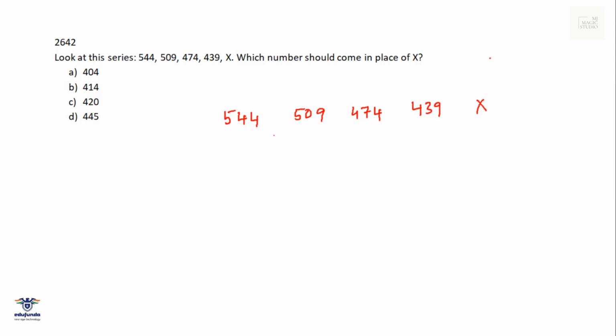44 minus 9 is 35. Now 9 gone, 26. Okay, here also 35. 75 minus 40 is also 35. That means numbers are decreasing by 35. It's a simple decreasing AP series. So the next number should be 439 minus 35, that is 404. Do we have 404? Yes, that is in option A, and that is the answer.